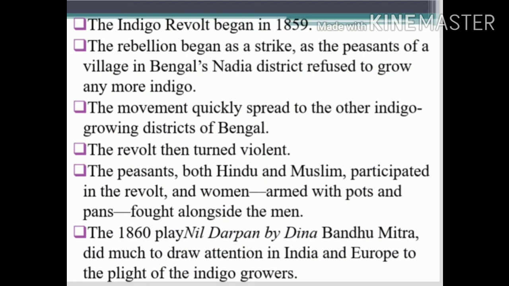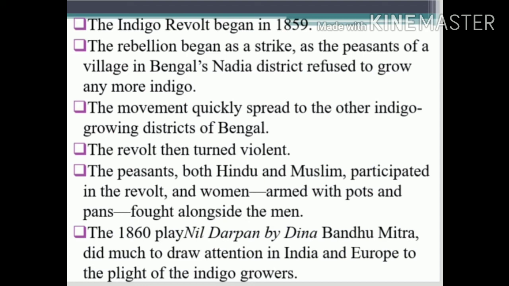So, Indian journalists in Calcutta wrote articles about the brutality of the planters. That is how the British suppressed the Indian peasants. In 1860, a play called Neel Darban, that is Mirror of the Indigo, by Dinabandhu Mitra.